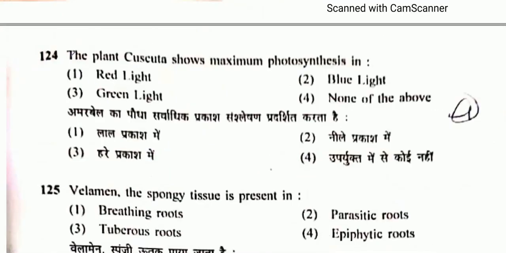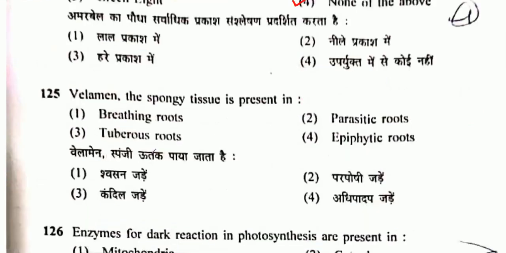Question number 124. The plant Cuscuta shows maximum photosynthesis. So that will be none of the above. And this is a parasite. Question number 125. Velamen, the spongy tissue, is present in epiphytic root. For example, orchids.